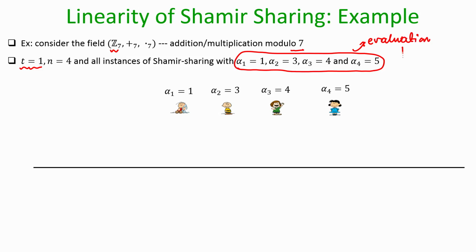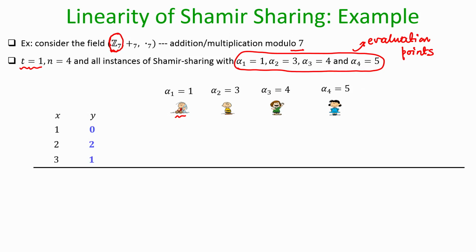That means the shares of the first party for all the values in the system will be computed by evaluating the underlying straight line at alpha 1 and so on. I am free to choose any 4 distinct non-zero elements. I have not selected alpha 2 to be 2, I have purposely selected alpha 2 to be 3. So alpha 1, alpha 2, alpha 3, alpha 4 can be any 4 distinct non-zero elements from this field, that is all.